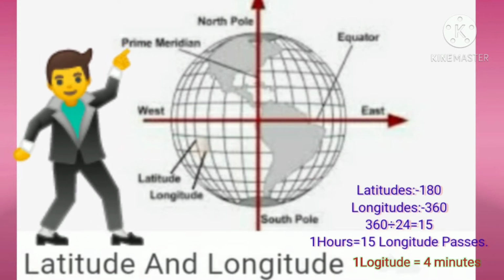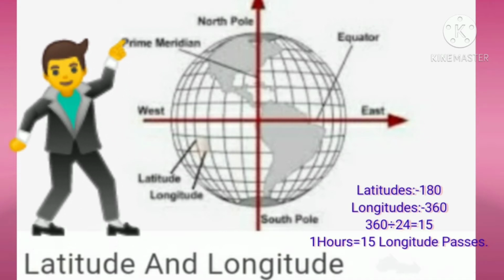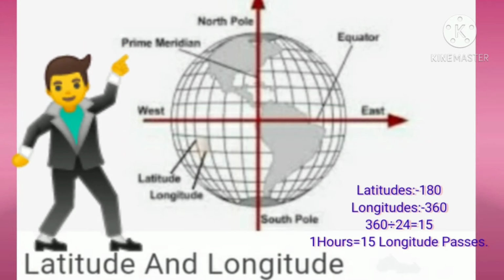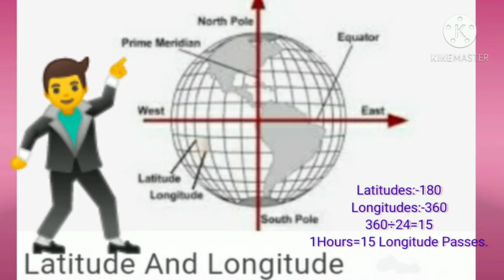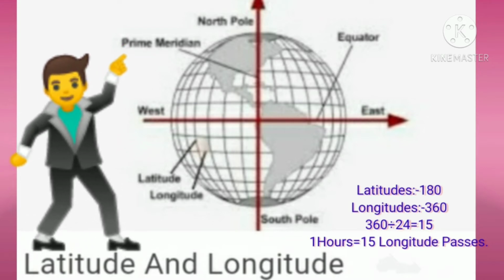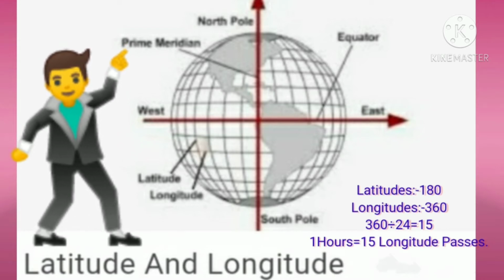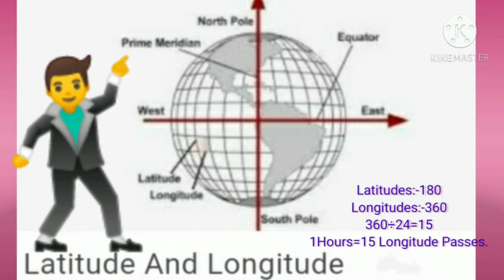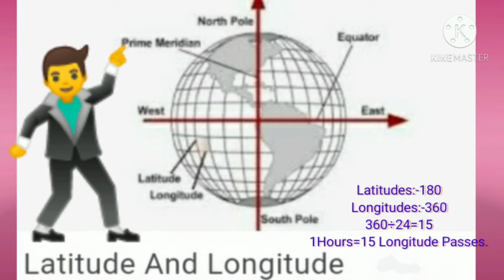divided by 24 hours means 15 degrees of longitude pass in 1 hour in front of the sun. Now it means 1 degree of longitude is passing within 4 minutes. So we come to know that in short, total latitudes are 180 and total longitudes are 360.